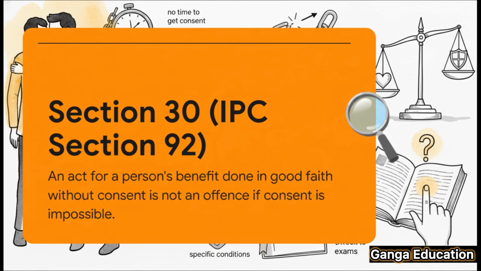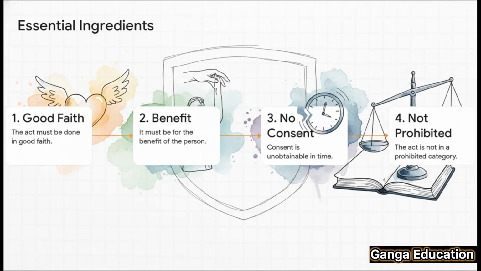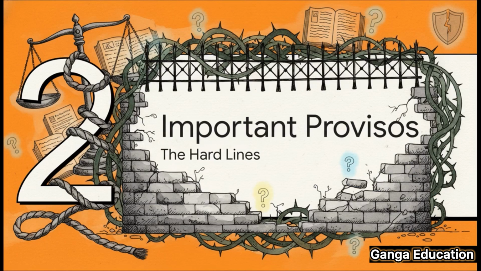But for your exam, it's absolutely imperative to know the specific conditions that have to be met. Think of these as the 4 pillars of the Section 30 defense. For any problem-based question you face, you must apply this checklist. Was the act done in good faith? Was it for the person's benefit? Was it truly impossible to get consent? And, very importantly, was the act itself not explicitly prohibited by law? Right, now it's crucial to understand that this protection is not absolute.